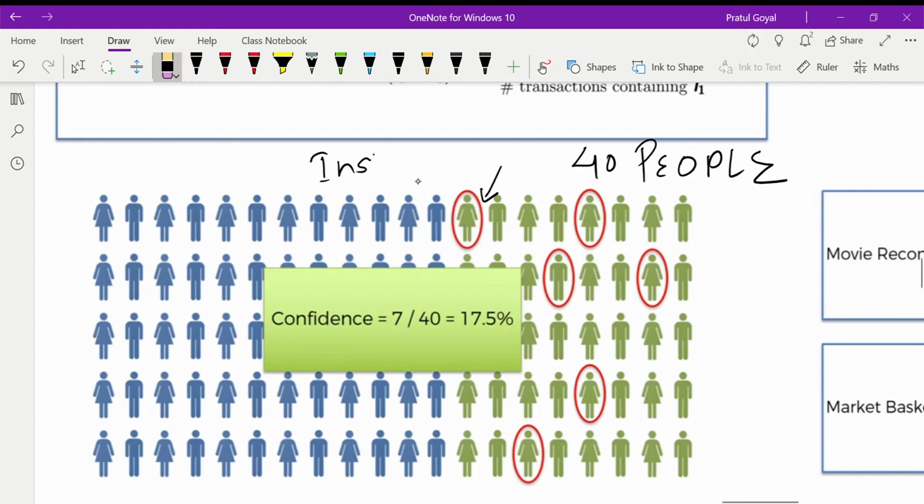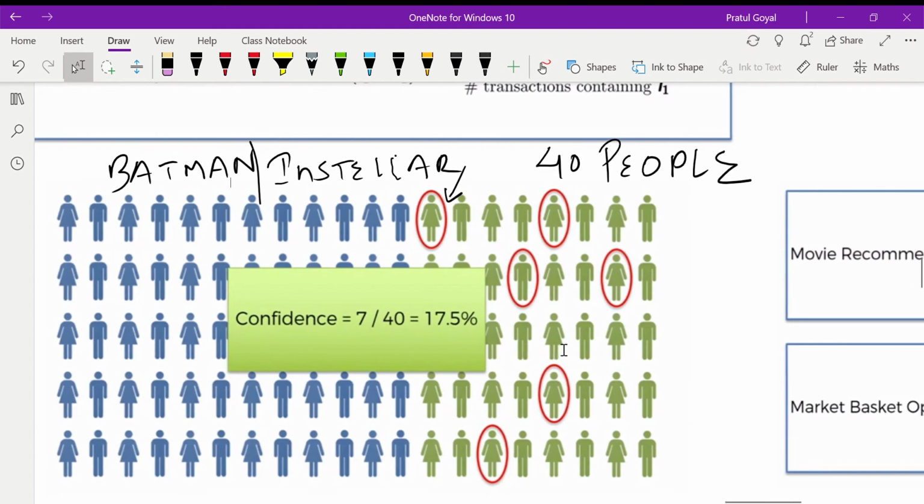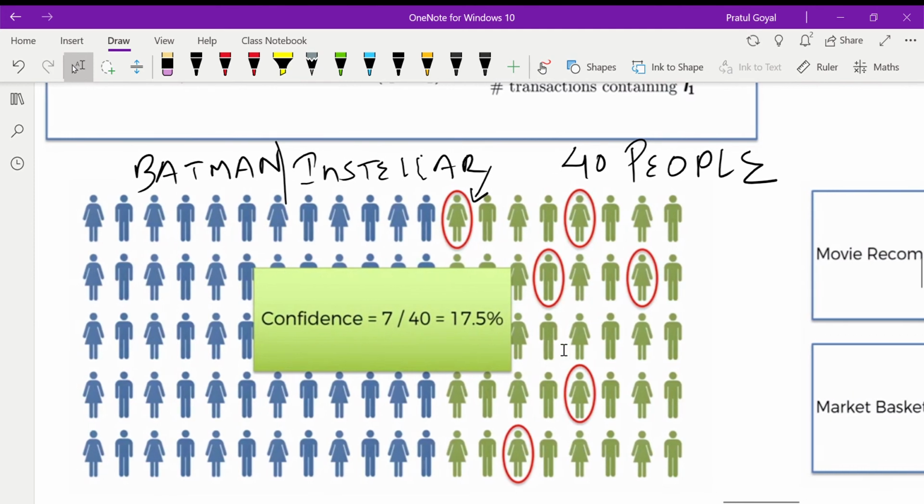So these people are watching both the movies, Interstellar as well as Batman. The confidence for this would be 7 by 40. If you count out of 40 people, one, 2, 3, 4, 5, 6, and one underneath it, 7 people watch both the movies. So the confidence for this would be 7 by 40, which comes out to be approximately 17.5%.